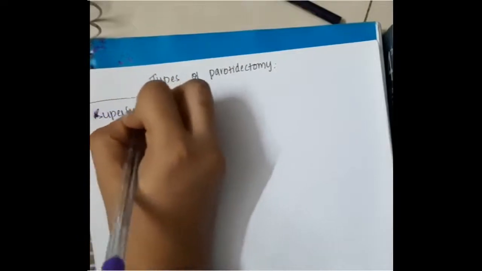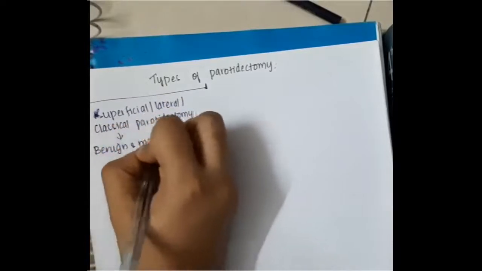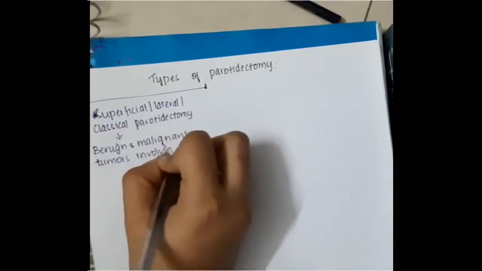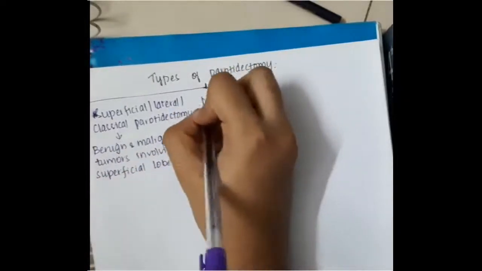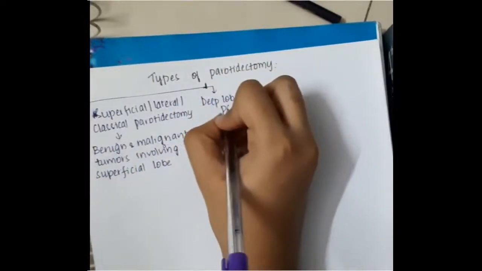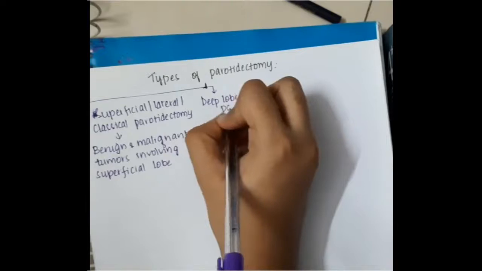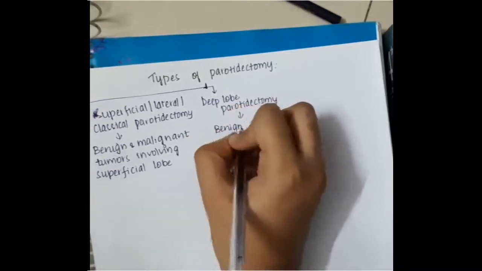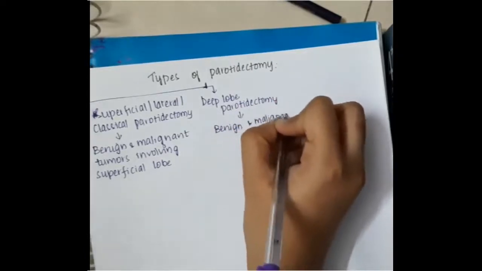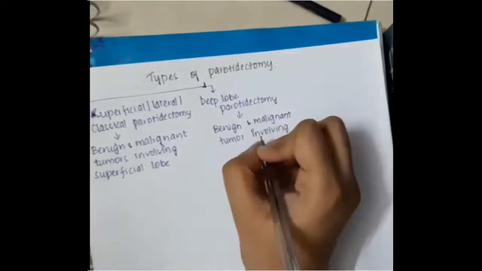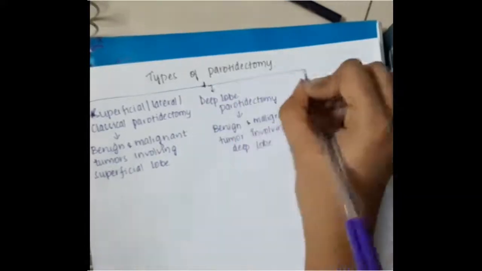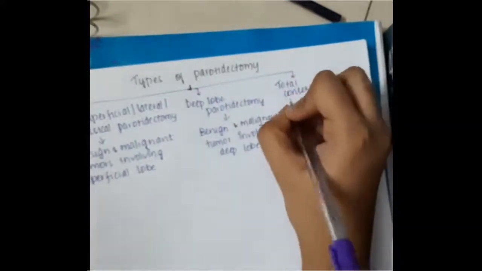Now, types of parotidectomy. Parotidectomy can be divided into 5 types. One, superficial or lateral or classical parotidectomy, which you do for benign and malignant tumors involving the superficial lobe of the gland. Second, deep lobe parotidectomy, which is done for benign and malignant tumors involving the deep lobe.